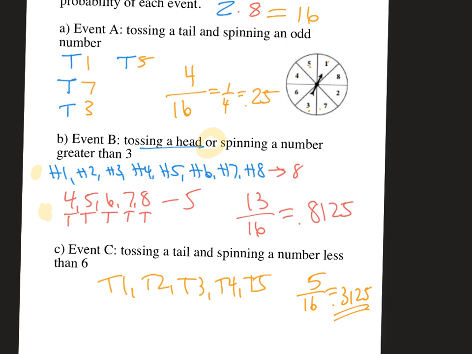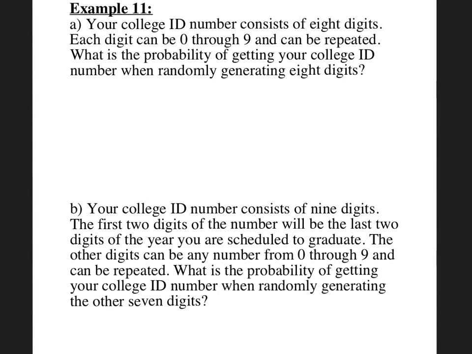I think this is our last example. Your college ID number consists of 8 digits. Each digit can be 0 through 9 and can be repeated. What is the probability of getting your college ID number when randomly generating 8 digits? Okay, we already did one like this in a previous example. So you have 8 digits, right? So we have 8 blanks to fill. 3, 4, 5, 6, 7, 8.